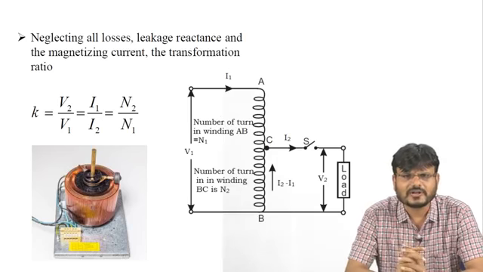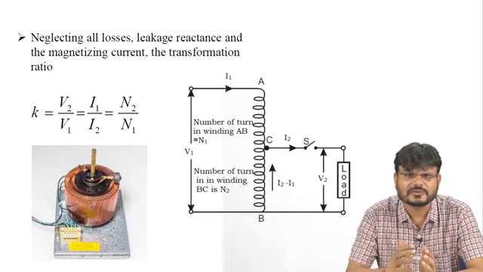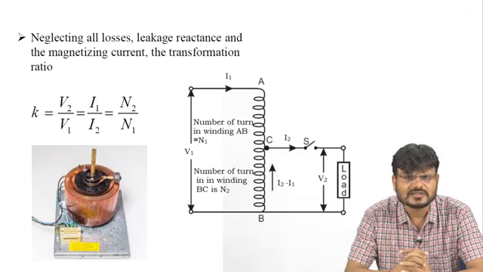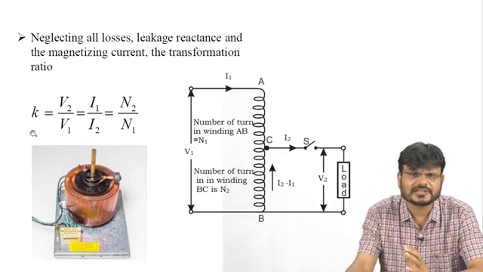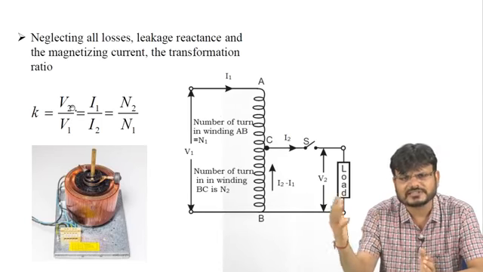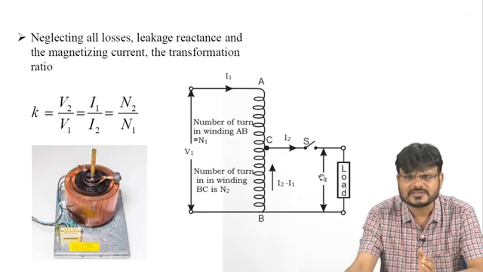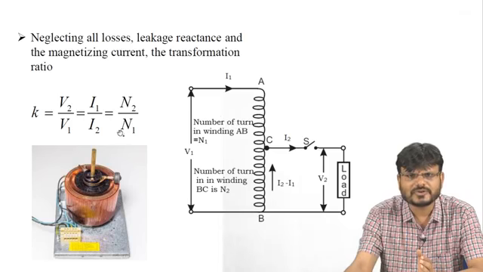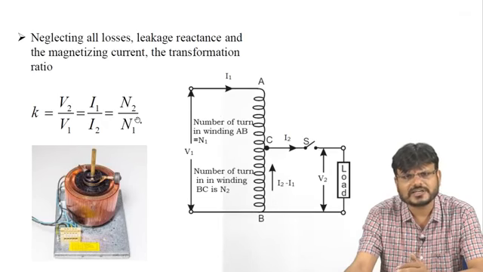So if you are neglecting all the losses, meaning you neglect eddy current losses, hysteresis losses, leakage reactance and magnetization current, the transformation ratio can be written as V2 upon V1, where V2 is the voltage at the secondary side. Here you can see this is the V2 voltage which is connected across the load, and V1 is the supplied voltage. So the transformation ratio is what?